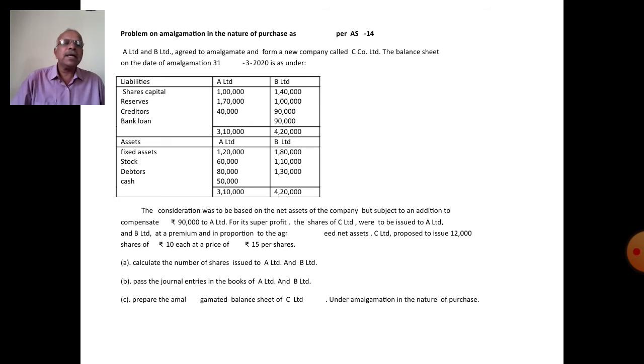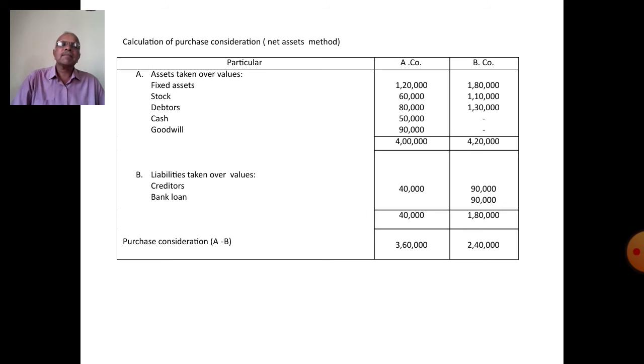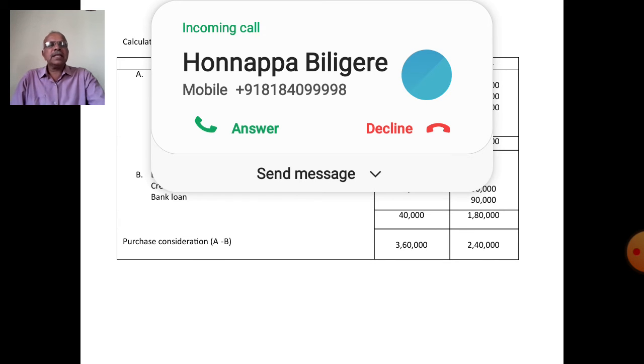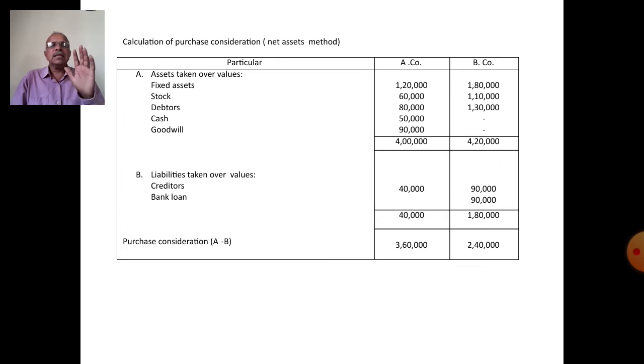Here, the first point is concerned with the calculation of PC, that is, the shares. Calculation of purchase consideration: in this problem, the purchase consideration is given in the nature of the net assets method.